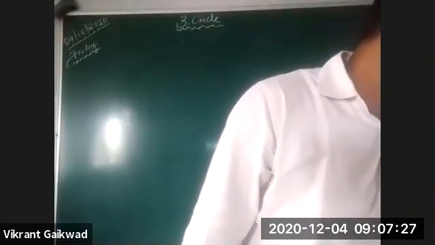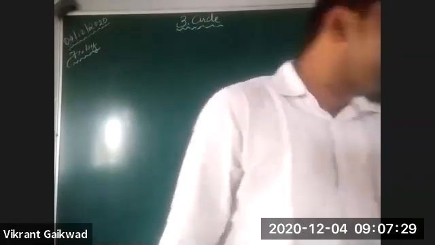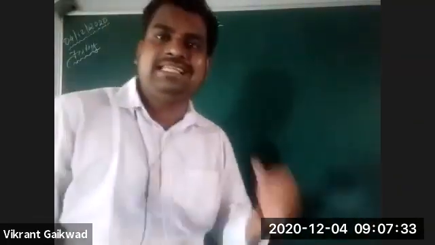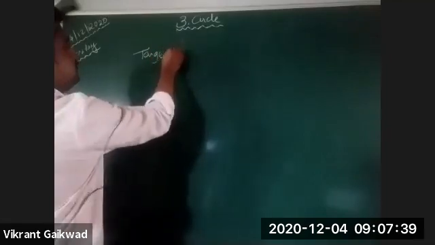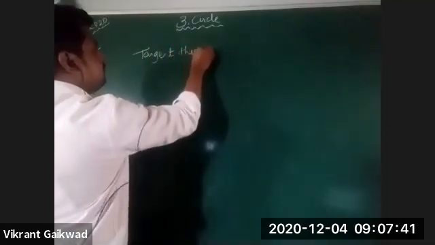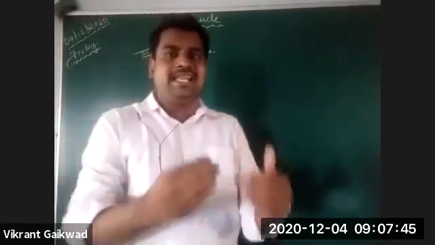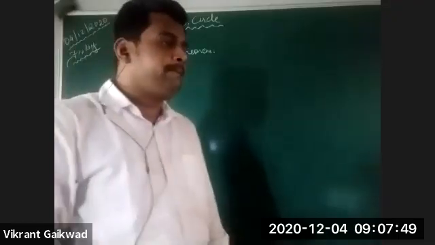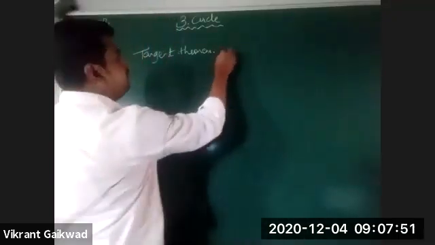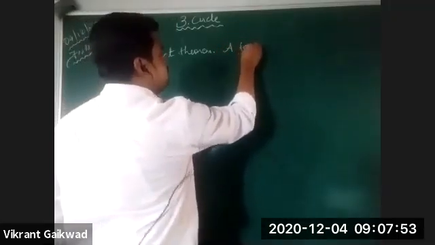Now next is the relation between the tangent and the radius. We are going to study that theorem. That theorem is called the tangent theorem. Now, what is the property or the relation between the radius and the tangent is explained in this. The statement is: a tangent